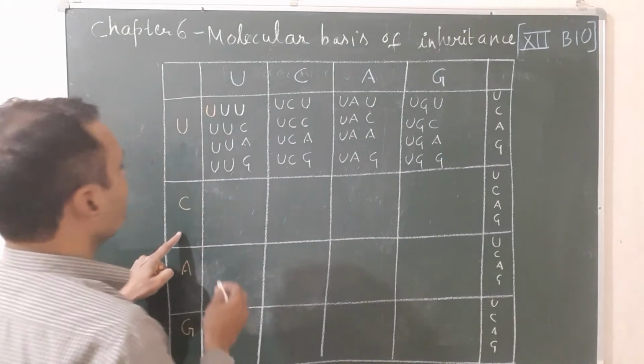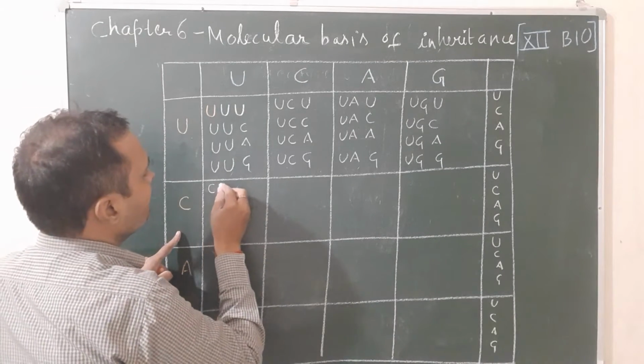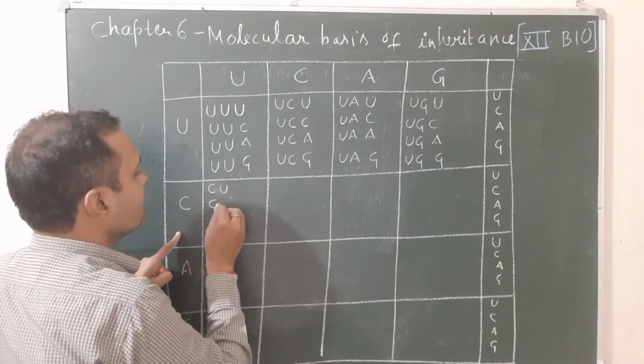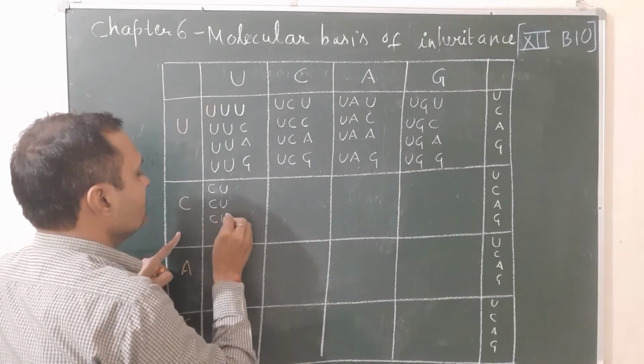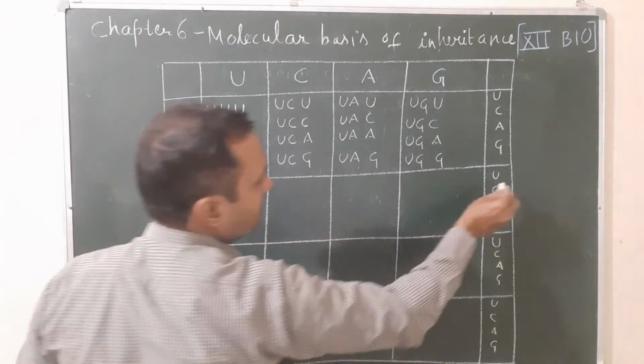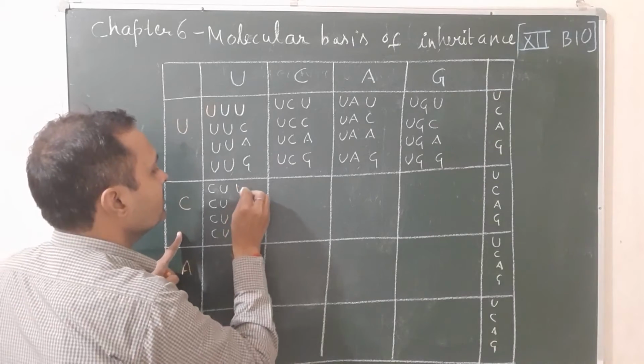In the next one, you will write C U 4 times: C U, again C U, C U and C U. Then here we write U C A.